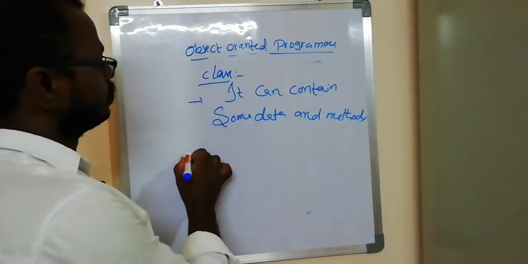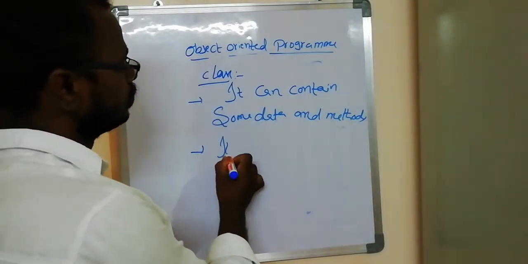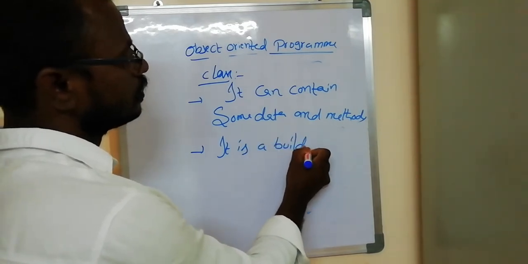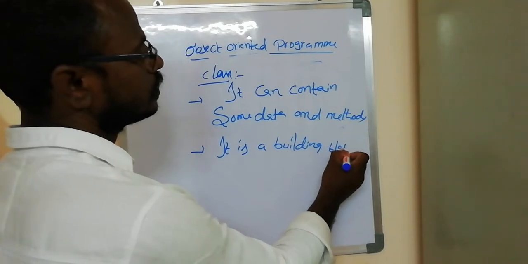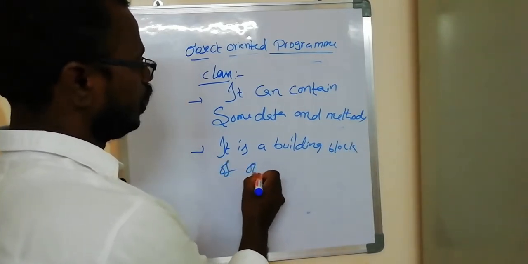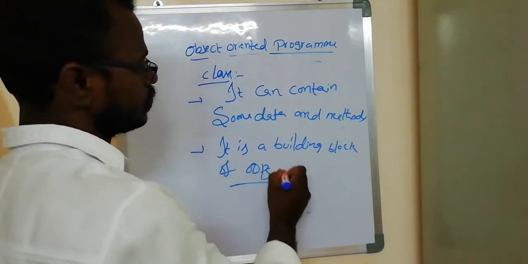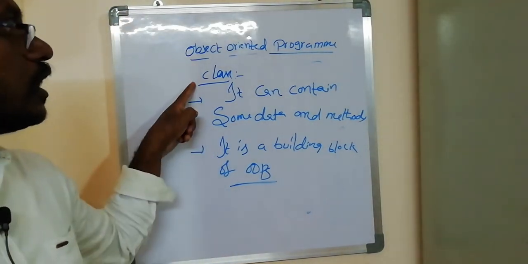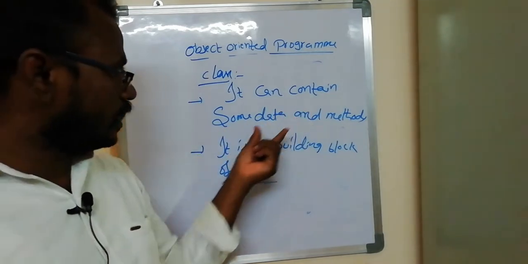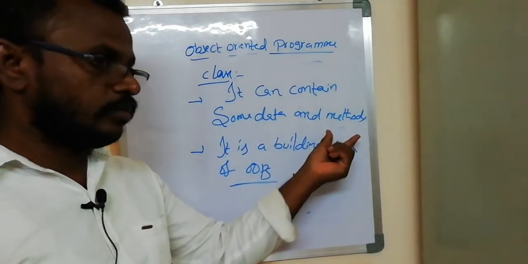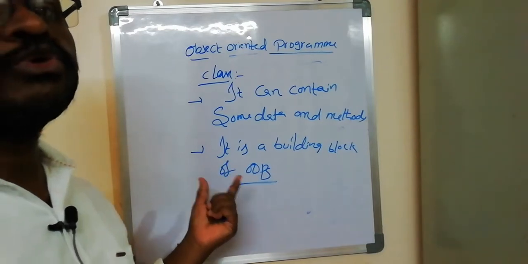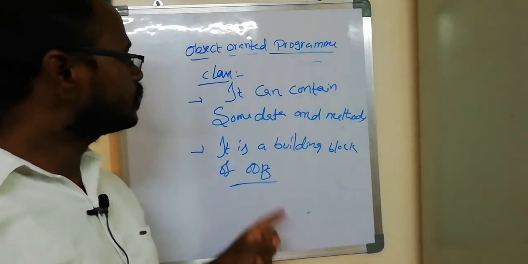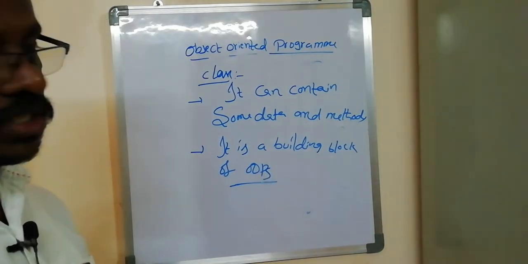Simply to say, class is a building block of the object oriented programming system, simply called OOPS. Once again, class can contain some data and methods. Simply to say, class is a building block of object oriented programming system.